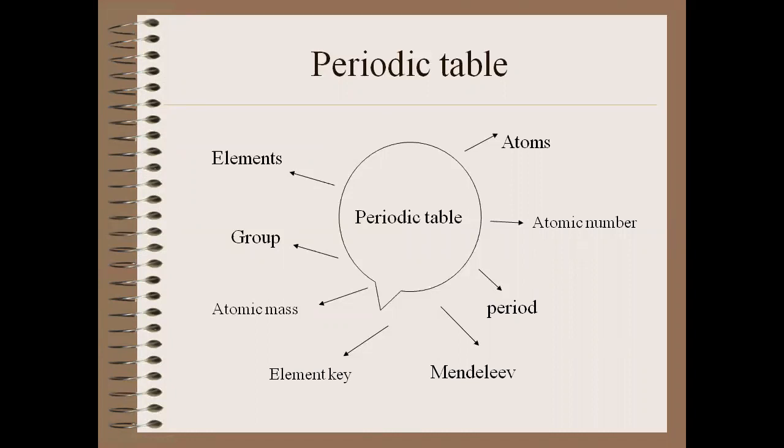That name is Mendeleev. Mendeleev was a Russian scientist who formulated the modern periodic table. All the known elements are in the periodic table. In grade 6 you have studied these elements and terms in detail, and today we are going to recall these terms. So let's start the recall.